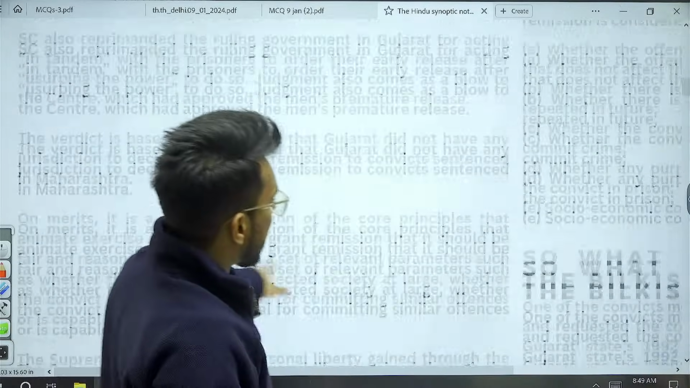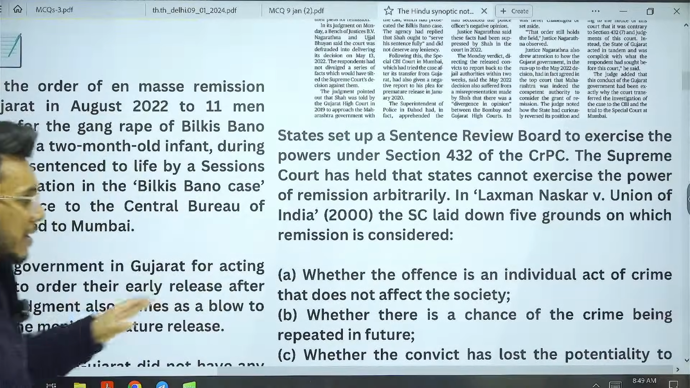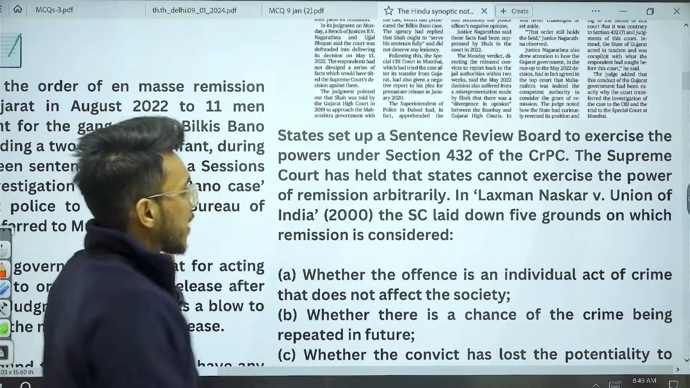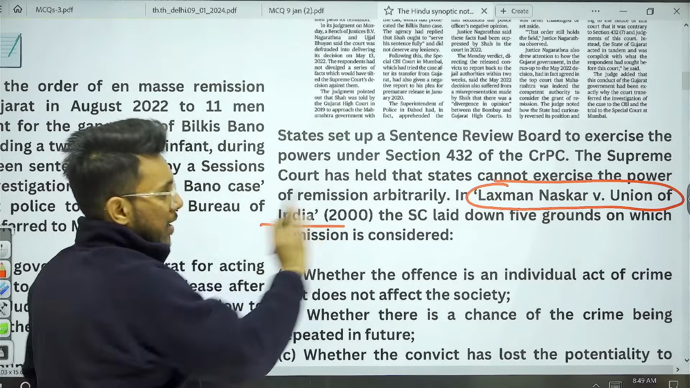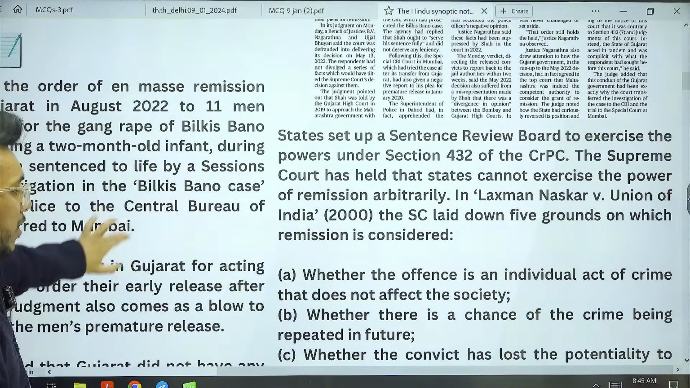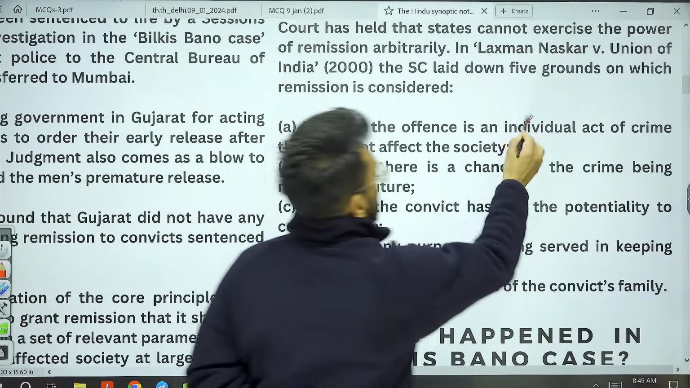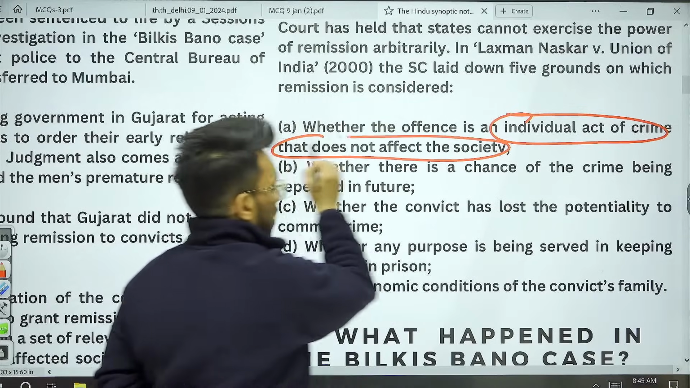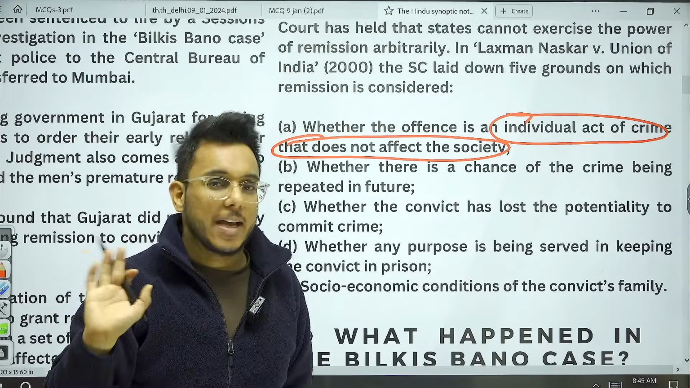Then further, the Supreme Court has given certain grounds on which a person can be released from jail. Five grounds have been given in the Lakshman Naskar versus Union of India case. Let's understand these five grounds. Before releasing a person, it has to be seen whether the offense is an individual act of crime that does not affect the society. If a crime against the society at large has been done, then they cannot be released.